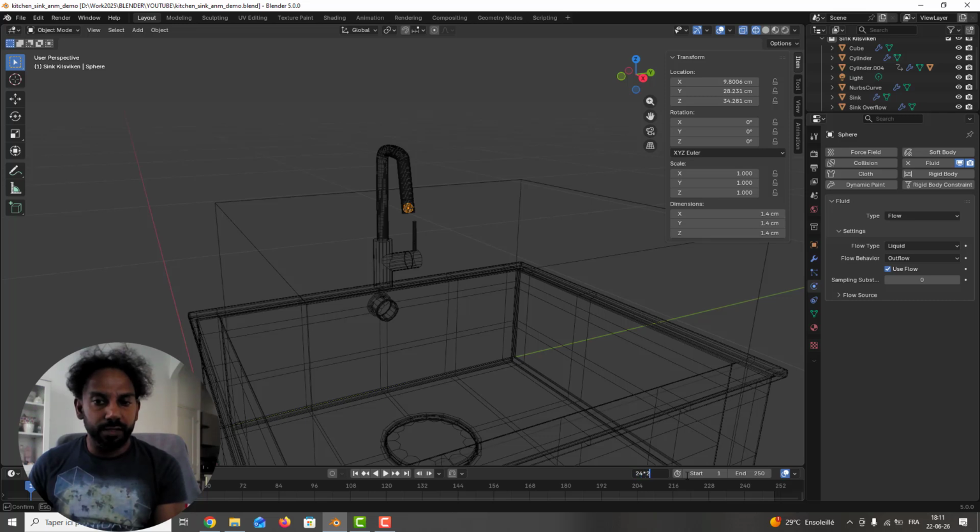So we can go to this frame, -1. When it's done, you can select the sphere and we can start the animation. So I go just 2 seconds, -1, and we can check use flow, and we can insert a keyframe.